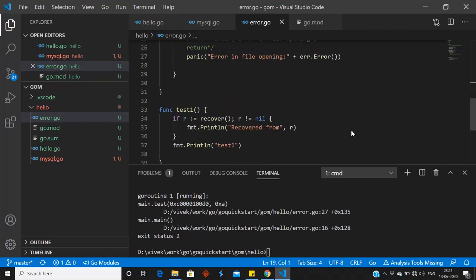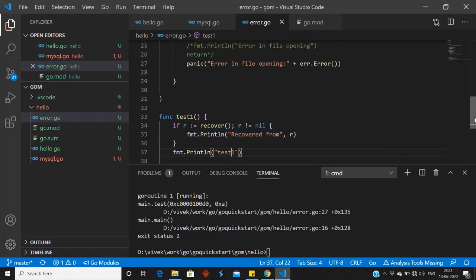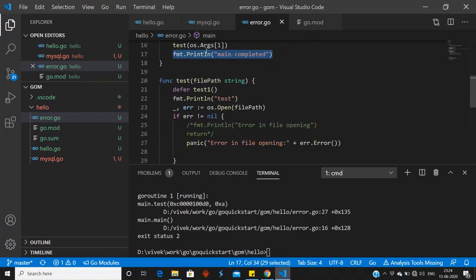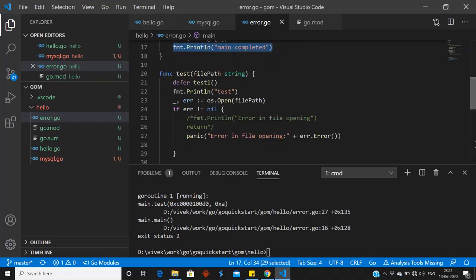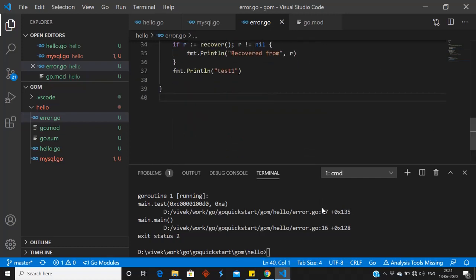So we can call recover in the defer method. What I am doing here is assigning recover to a variable, and I am checking if recover is not nil. I am printing the recovered value, meaning it will print what error we are recovering from, and after that it will print test1, and after that the flow will be normal, meaning main completed will be printed. Let me run the code again.